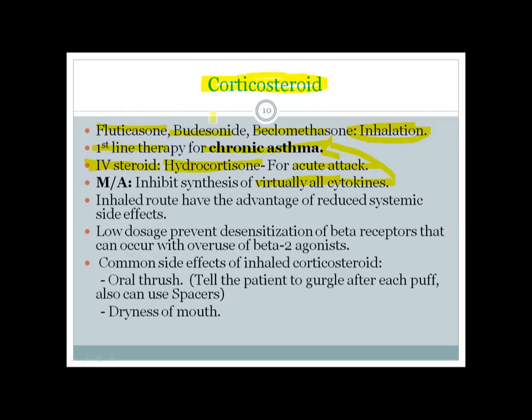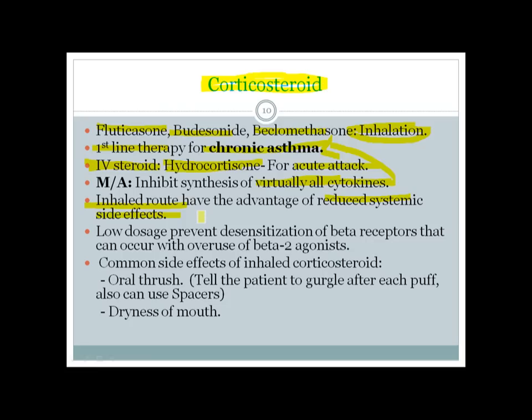And if you use corticosteroids by the inhaled route, you have bypassed the systemic side effects of the corticosteroids. And the most important systemic side effects that you can remember are that it can cause Cushing syndrome, hypertension, diabetes-like manifestation, ulcer, especially gastric ulcer, and osteoporosis. So you don't have this kind of problem if you use it in inhaled form, because in inhaled form you use it at a very low dose, and this dose doesn't go in a large amount to the blood. So it reduces the systemic side effects.